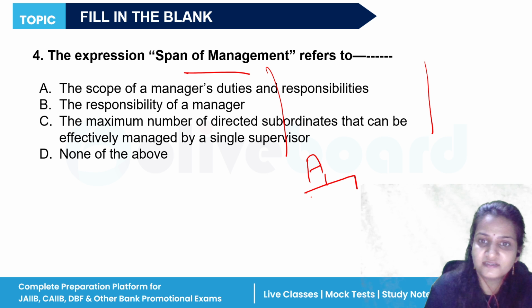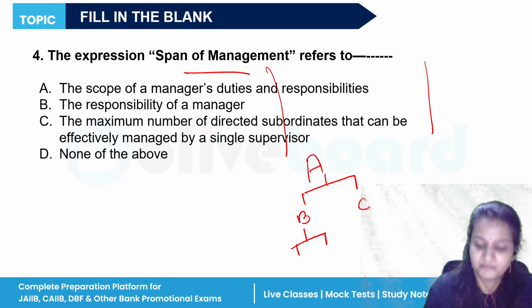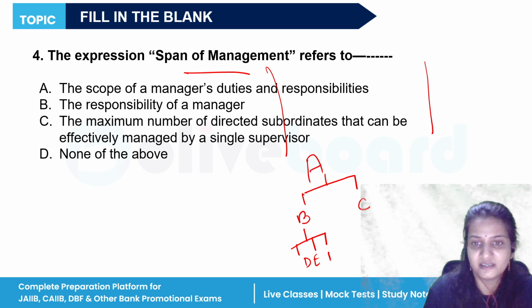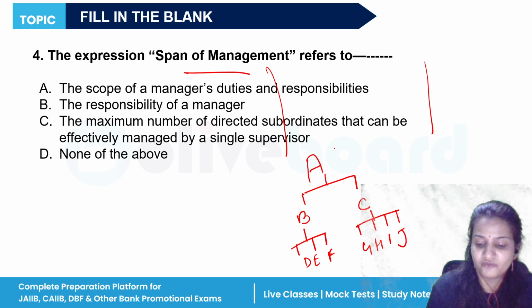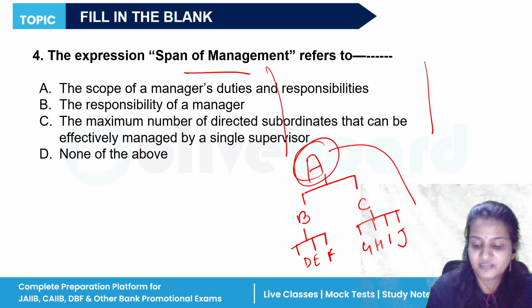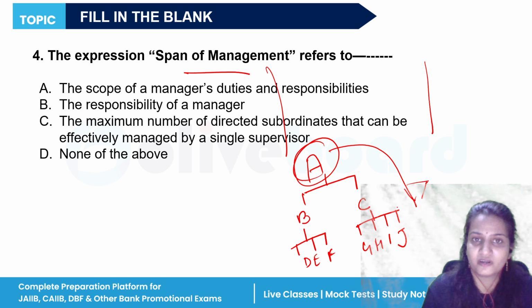Okay, under this manager, two persons work, B and C. Under B, three more persons work, that is D, E, F. Under C, four also work, that is G, H, I and J. So it means what? This person is controlling all these employees in the organization. He directs this maximum number of employees.